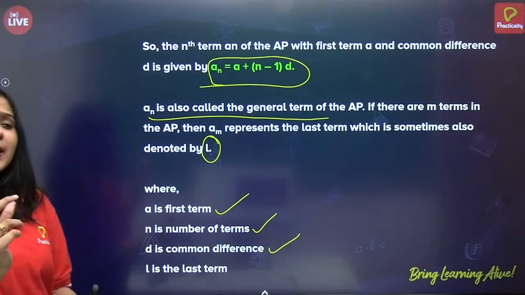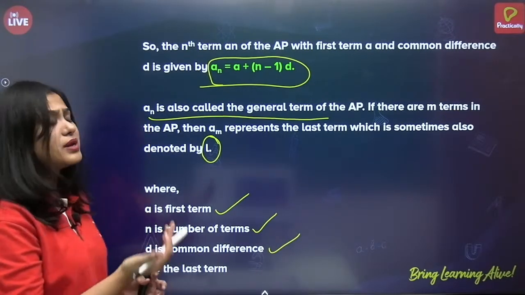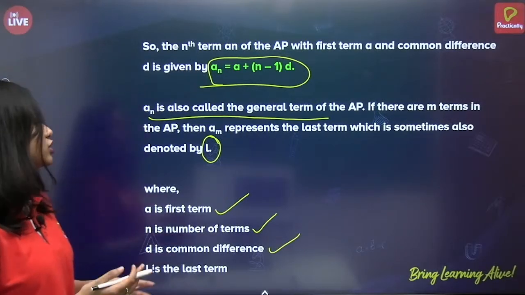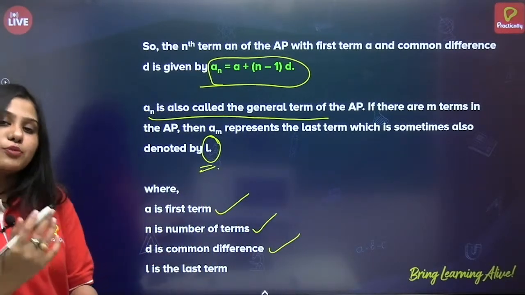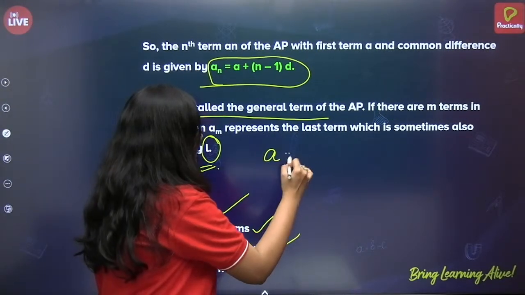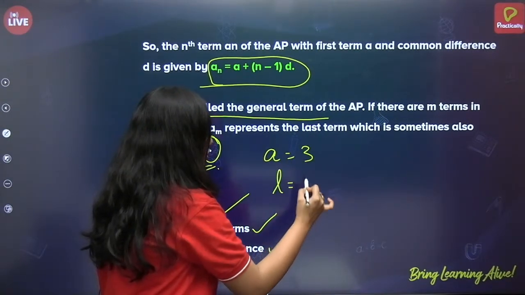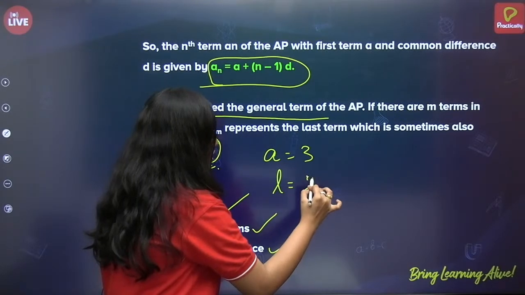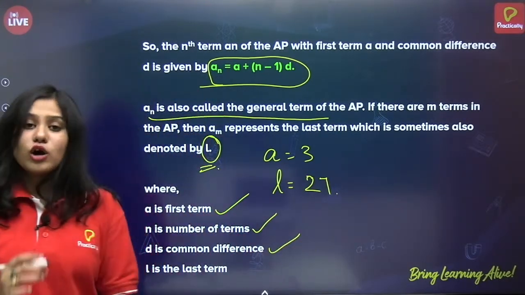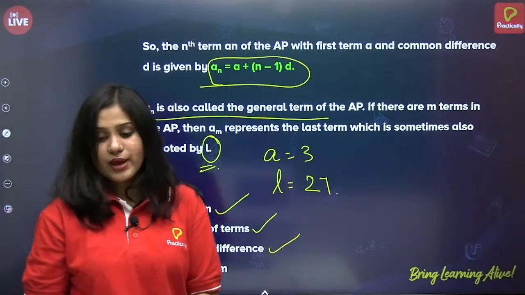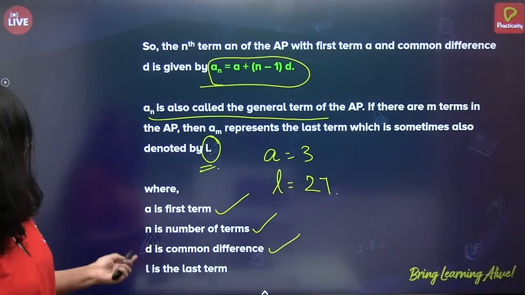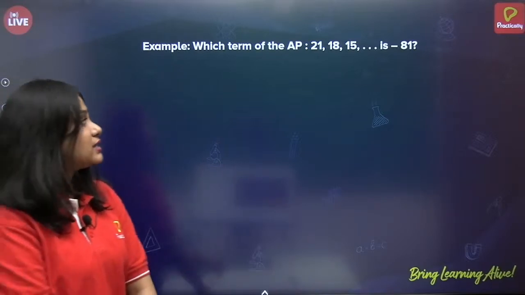If there are m terms in the AP, Am represents the last term, which is sometimes also denoted by l. Suppose in the problem, if it is given that a is equal to 3, l is equal to some 27. So, do not get confused. l is nothing but the last term. Okay? Alright.